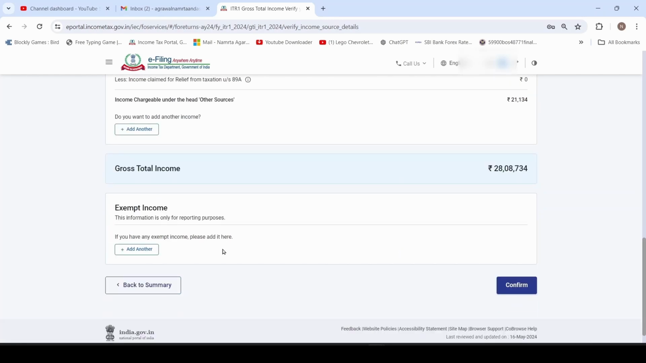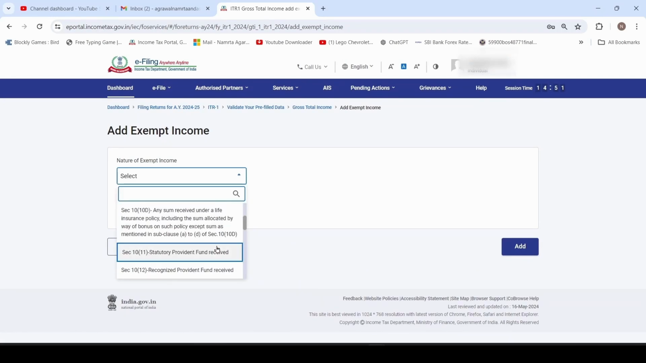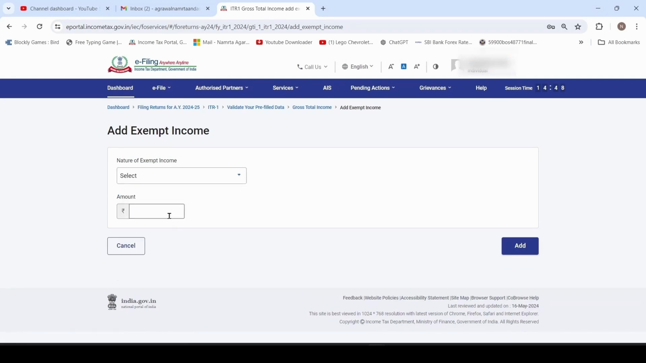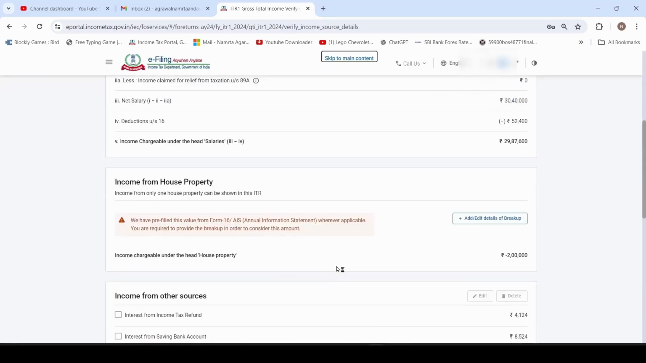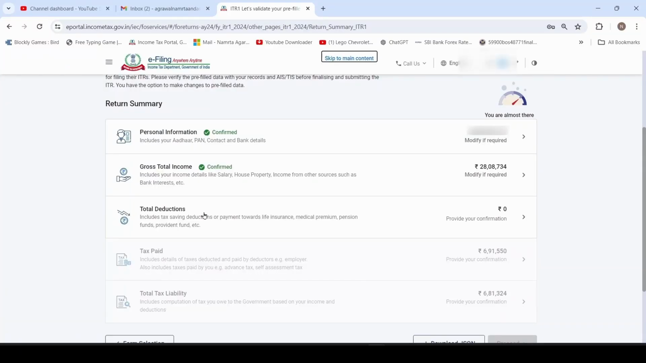Next is exempt income. If you have any exempt income, click on add and here you can select the type of income and provide the details. Then click on add. In my case it is 0, so I am not adding any detail. Then click on confirm.